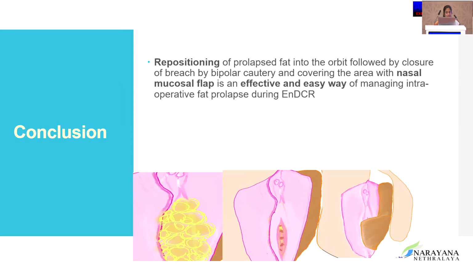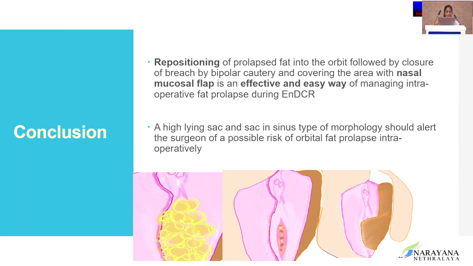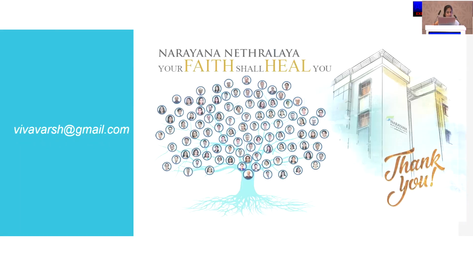Concluding, repositioning of prolapsed fat into the orbit followed by closure of the breach by bipolar cautery and covering the area with nasal mucosal flap is an effective and easy way of managing intraoperative fat prolapse during endoscopic DCRs. A high-lying sac or sac and sinus type of morphology should alert the surgeon of a possible risk of orbital fat prolapse intraoperatively. These are my references. Thank you.